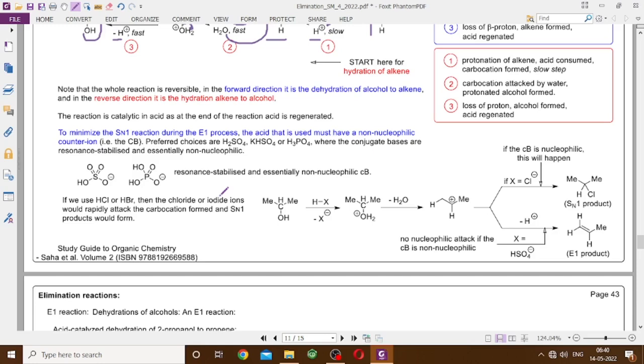One other thing that you have to consider in an E1 reaction is the possibility of SN1. So if you have an alcohol like this and you are doing this reaction in acid, where X minus is the conjugate base of the acid, you get the protonated alcohol which loses the water molecule to give you this carbocation.